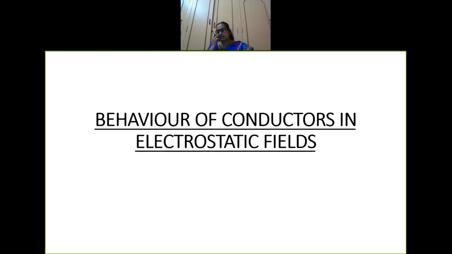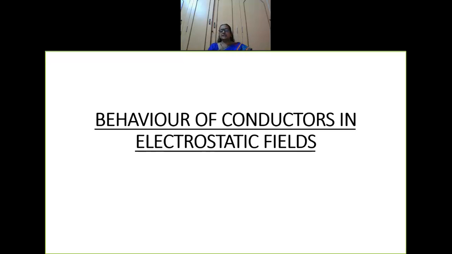Examples are copper, aluminium, silver, and our human body, all considered very good conductors. Whereas insulators are those substances where the movement of electric charges through them will not be there when an external field is given.